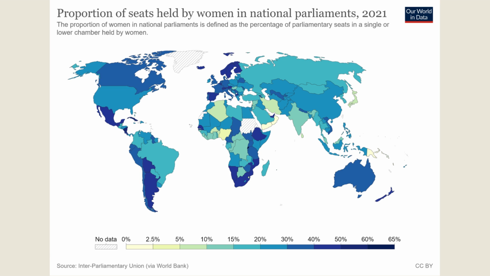As we can see here, this is the proportion of seats held by women in national parliaments. And we can see that many places are still in the light blue area, which means that women are not being represented at 50% or more in very many places.